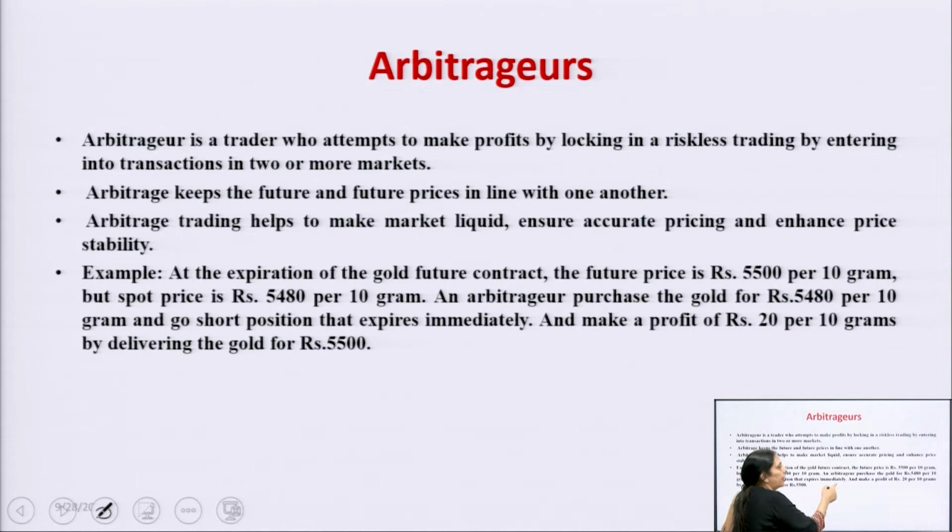An arbitrator purchases the gold for rupees 5480 per 10 grams and goes short. Going short means he is going to sell the future, and at expiry immediately makes a profit of rupees 20 per 10 grams by delivering the gold for rupees 5500. Arbitrage trading helps to make a market liquid, ensures accurate pricing and enhances price stability.